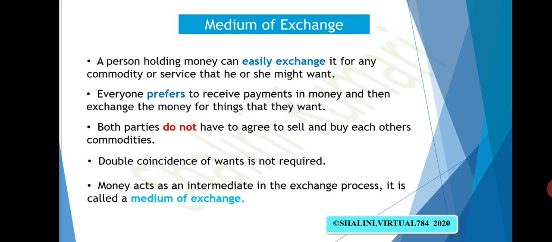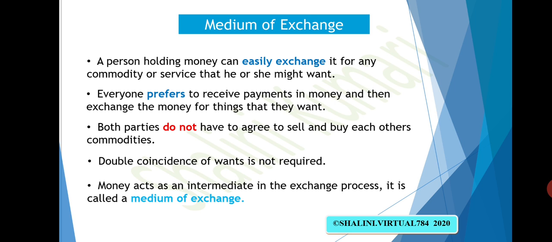We don't require each other's commodities to be demanded and given at the same time. So double coincidence of wants is not required. Fifth point, money acts as an intermediate in the exchange process. So it is called a medium of exchange. Actually, it is facilitating us in all commercial transactions.